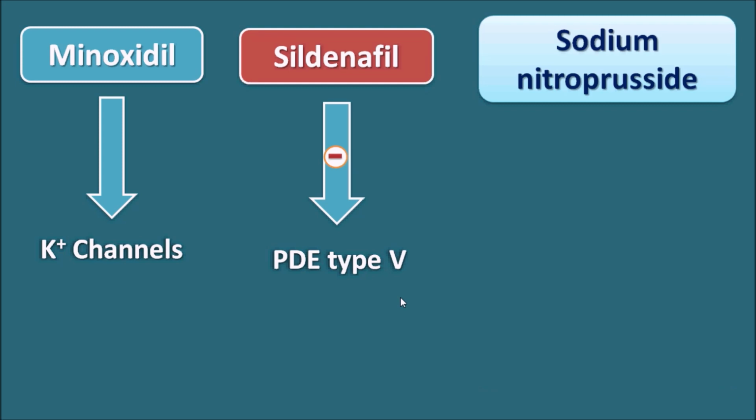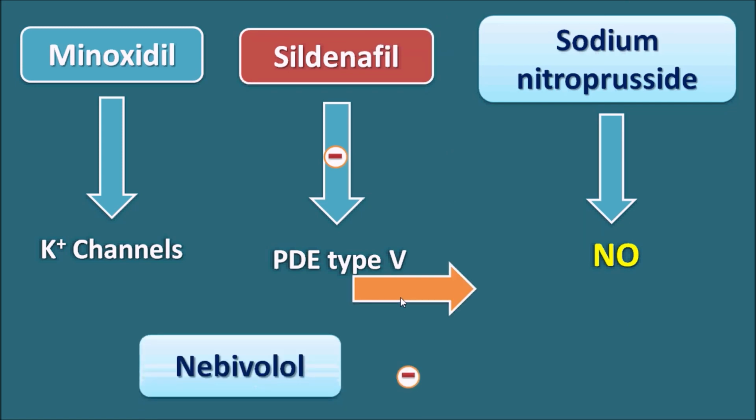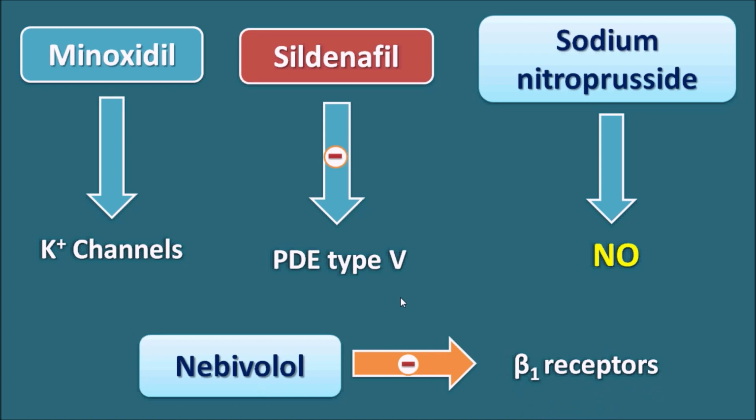Sodium nitroprusside is a nitrovasodilator which can release nitric oxide. And another drug is nebivolol. Nebivolol is actually a beta blocker which acts on the beta 1 receptors, but at the same time it has an additional property of releasing nitric oxide. So by releasing nitric oxide it can again produce vasodilatation. So these two drugs, sodium nitroprusside and nebivolol, can produce vasodilatation by release of nitric oxide.